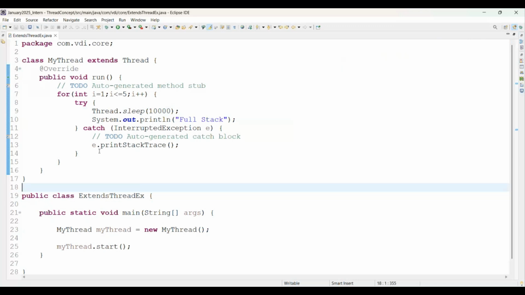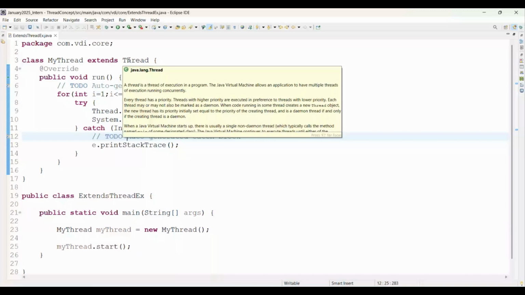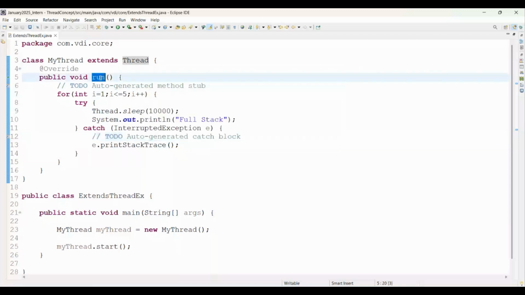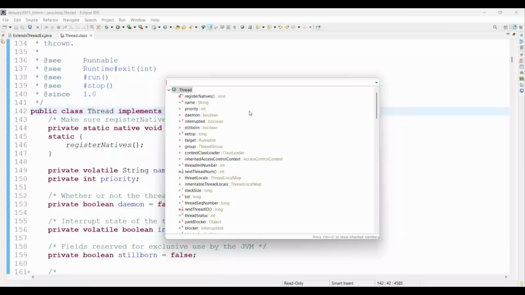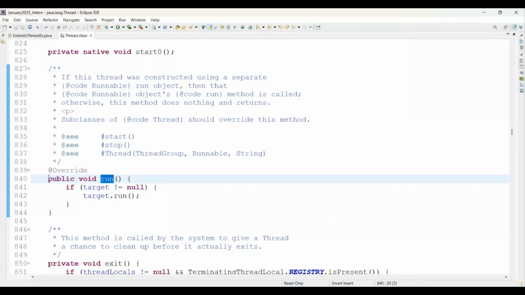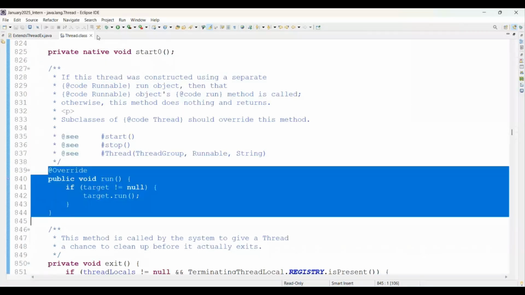In this case, which approach are we using? Extends Thread class. A thread is the lightweight part of a process, a small piece of a process. Thread is a Java class, available since 1.0, and internally it implements the Runnable interface. Now if you check which methods are available in the Thread class, click on thread and use Control O. It will show the run method. See, the run method is available there. Now coming back to our logic.